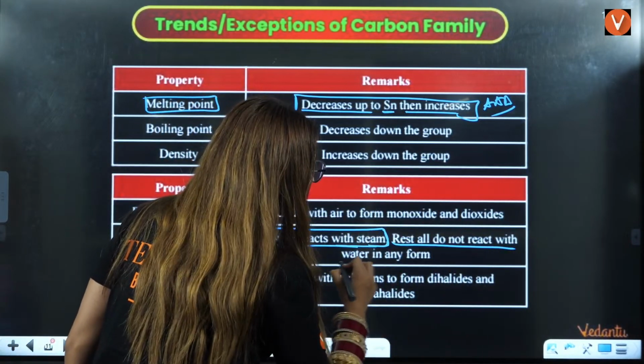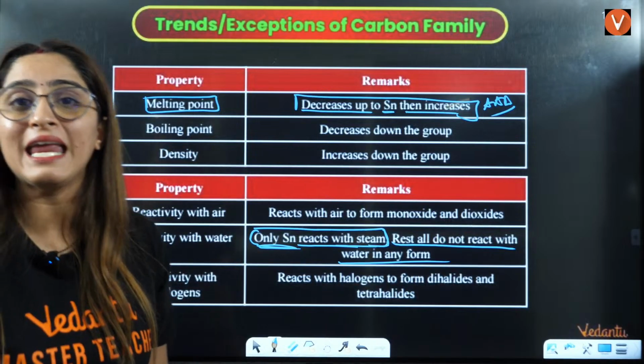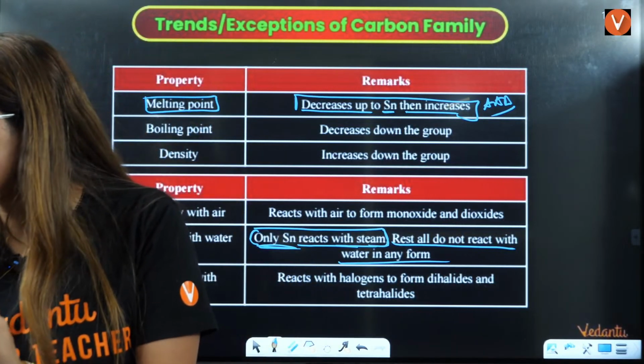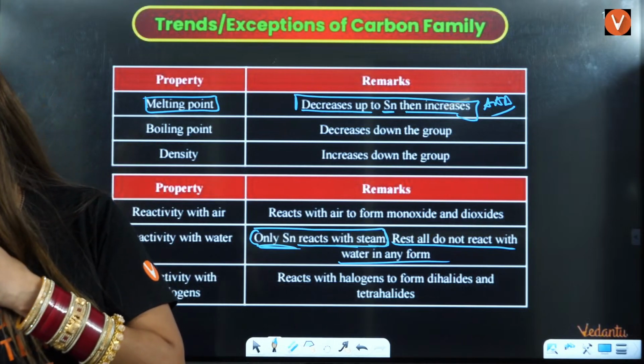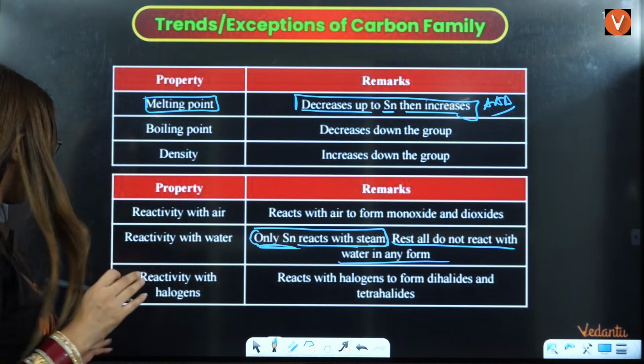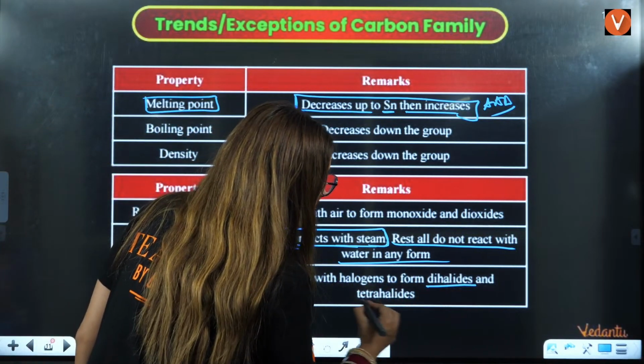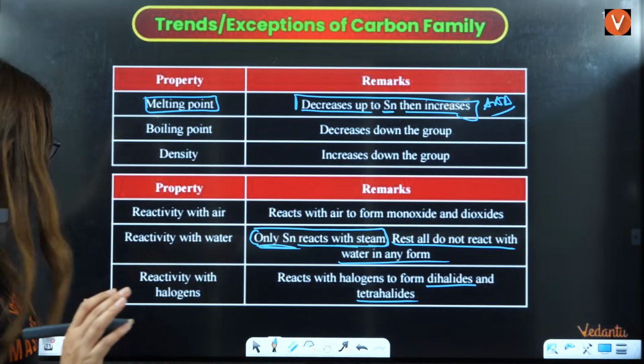Rest all do not react with water in any form. Only tin reacts in steam. All of them, rest of them do not react in any form. Okay? Understood? Now, reaction with halogens: they react with halogens to form dry halides, the tetrahalides, right?